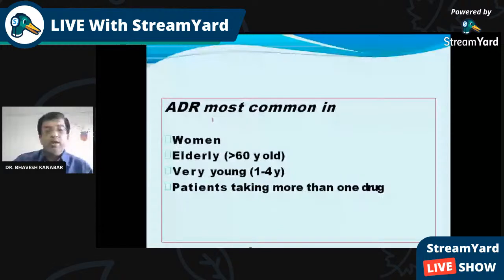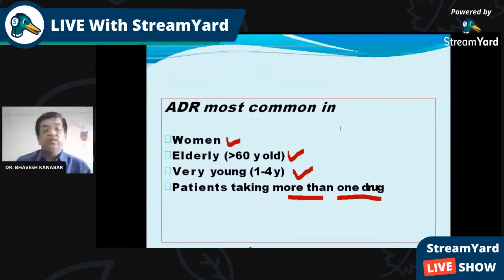Adverse drug reactions are most common in women, in elderly persons greater than 60 years of age, in the very young, that is 1 to 4 year old children, and in patients taking more than one drug. There are always chances that because of one or another drug, there can be an adverse drug reaction. Obviously, young age and elderly persons are the risk factors for developing adverse drug reaction, and also for developing many other diseases.